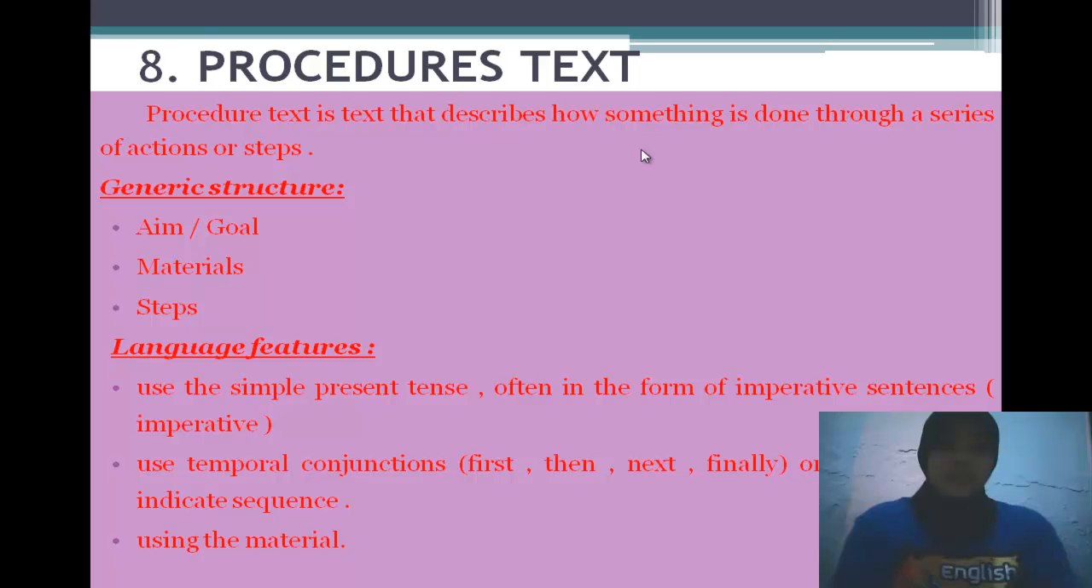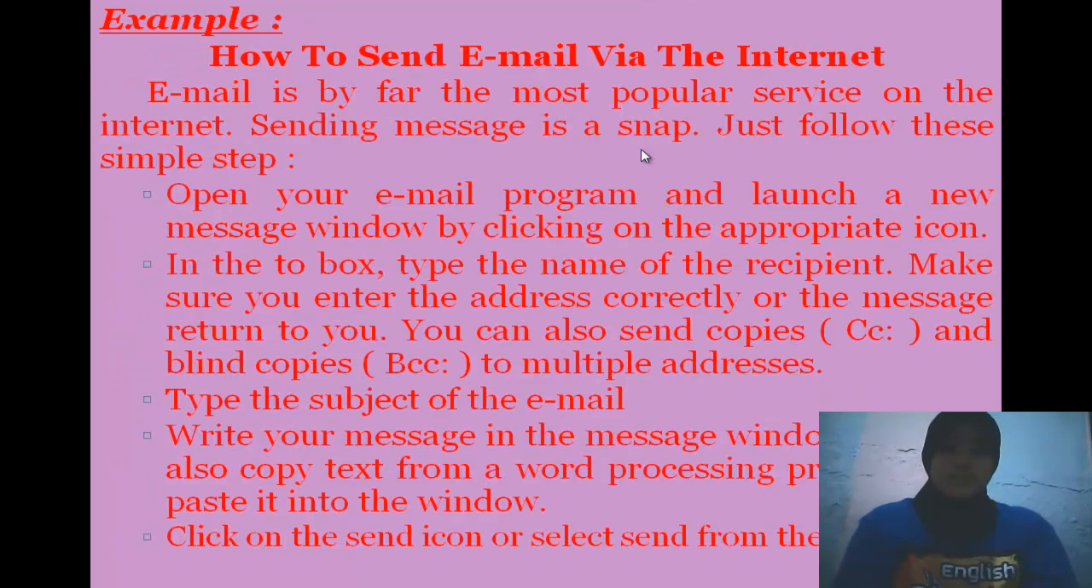And the language features of the procedure text are, first, use of the simple present tense, often in the form of imperative sentences. The second is use of temporal conjunctions like first, then, next, finally, and etc., or numbering to indicate sequence, and using the material. And this is an example of the procedure text. The title is how to send email via internet.